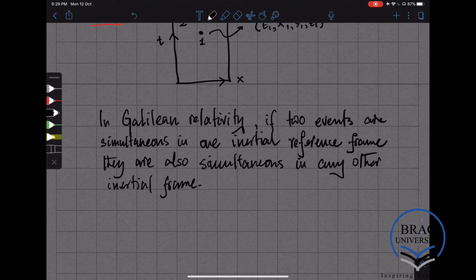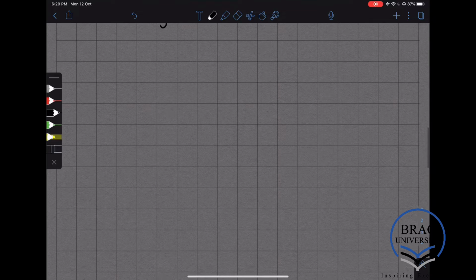So this is what we really mean by absolute time in Galilean relativity. And now let's see what happens in special relativity, Einstein's special relativity. To see this, let's consider 2 reference frames. And now we are not going to draw the time, but just the spatial axes. So that was Z, and this is X, and say this is Y. So X, Y, Z.